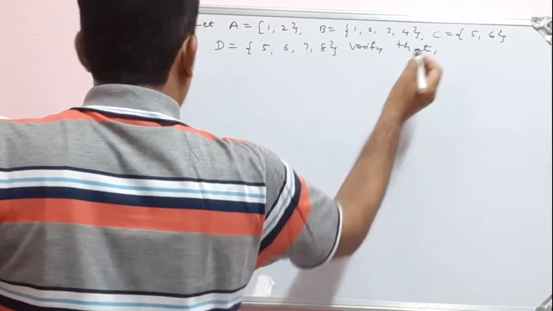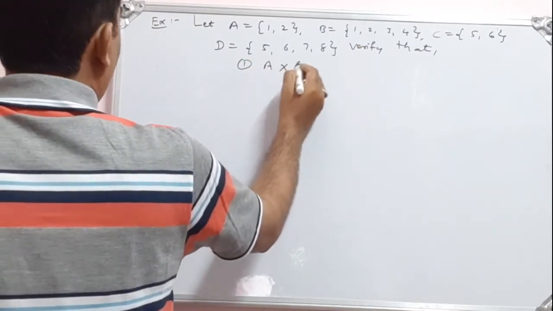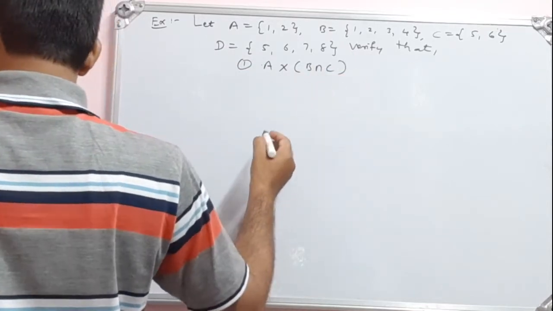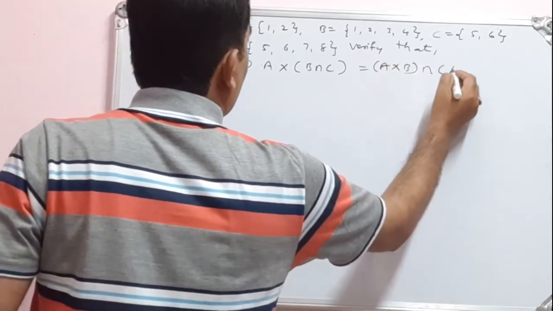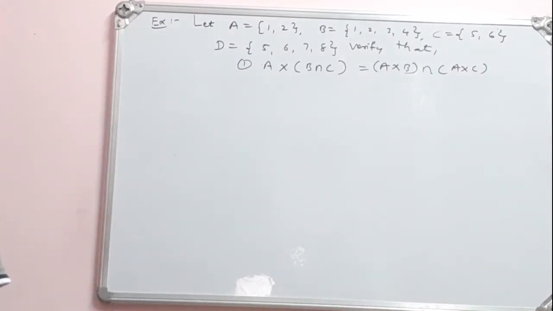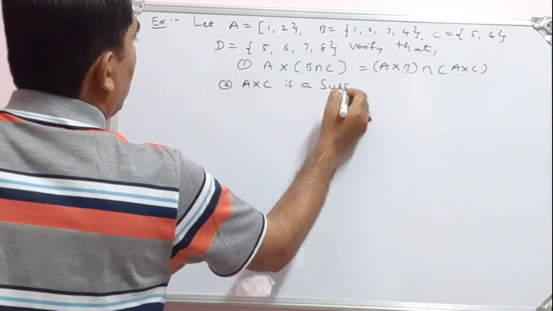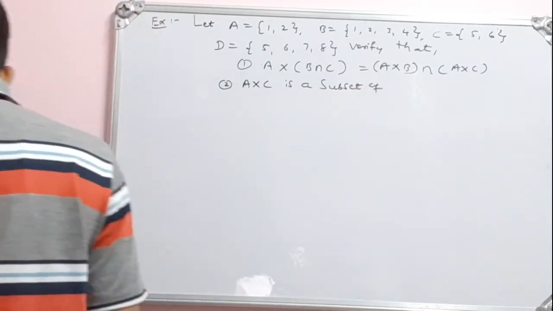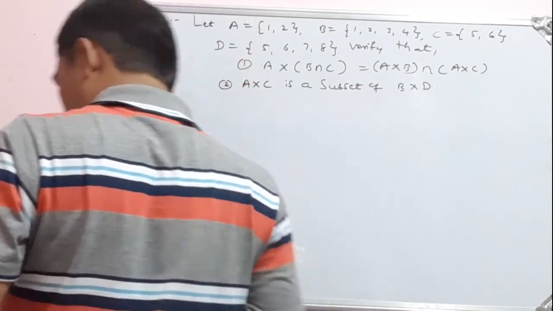Then verify that. Okay, we have to verify this: A cross (B intersection C) is equal to (A cross B) intersection (A cross C). And the second one is A cross C is a subset of B cross D.